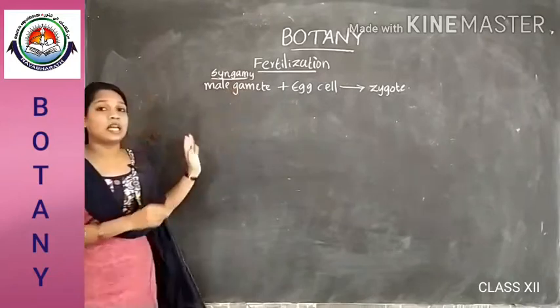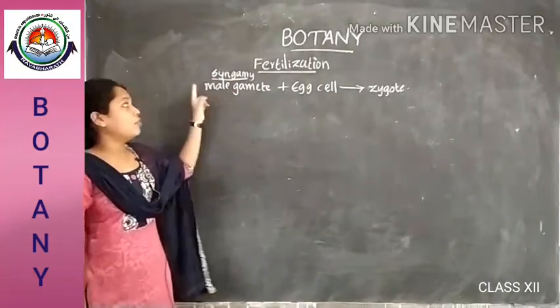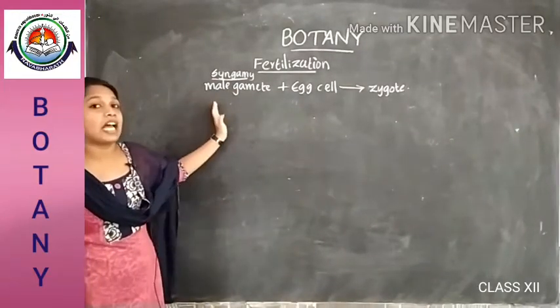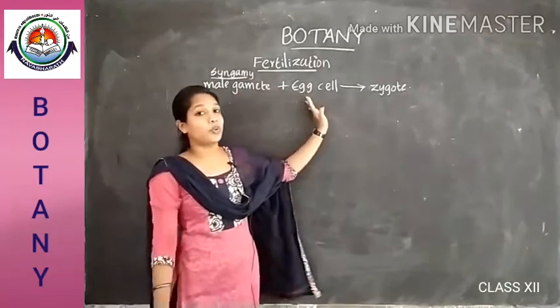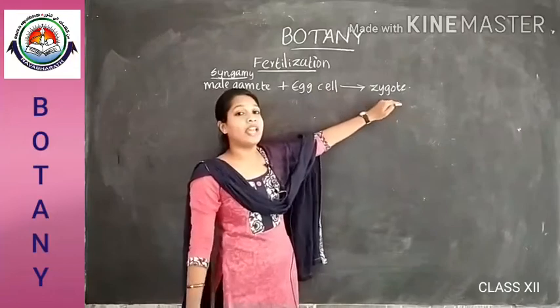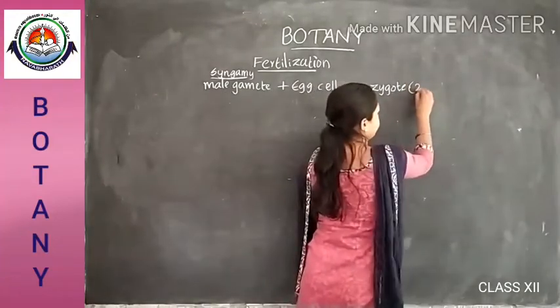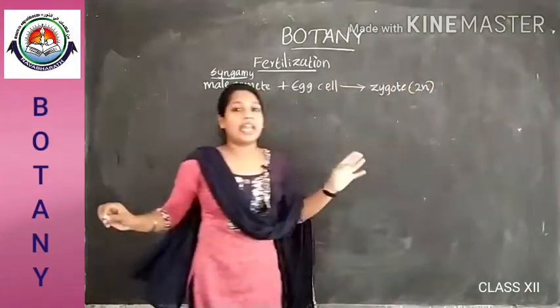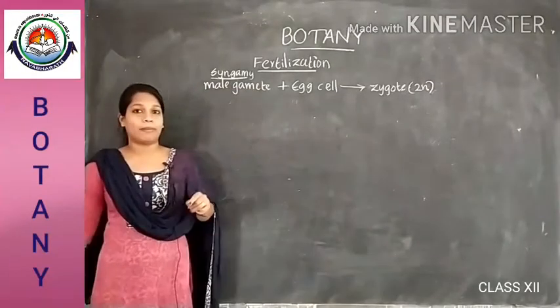So what is syngamy? Syngamy is the fusion of a male gamete with the nucleus of the egg cell, which leads to the production of a diploid zygote.